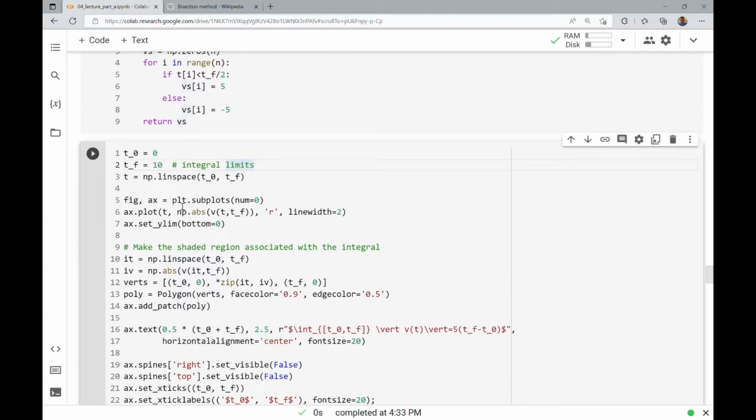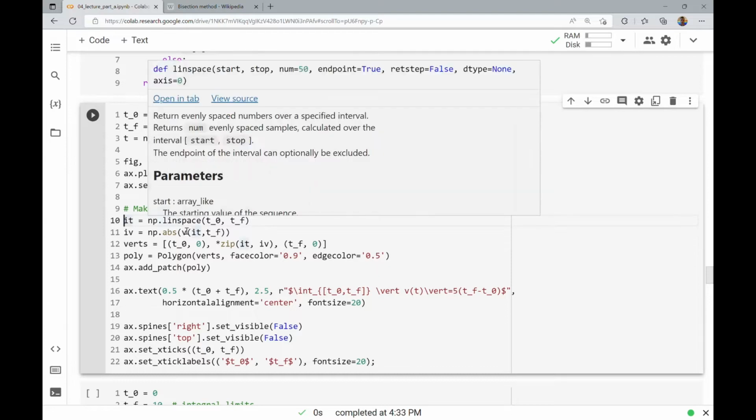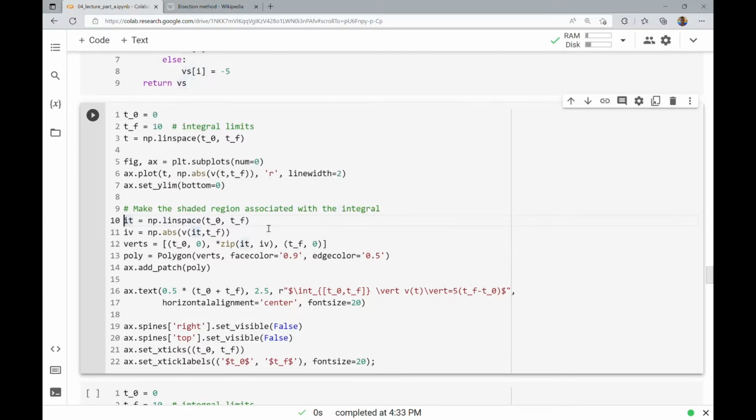I'm going to create this figure and the axes with subplots, just number 0 for simplicity. I'm going to go ahead and plot t and the absolute value of v of t, and I'm going to plot that in red. And then I'm going to set the bottom y limit to be 0. And then I'm going to grab these t values. I'm going to shade the region associated with the integral, because this integral is basically the area under the curve, which is something that will really be emphasized when we see these plots.